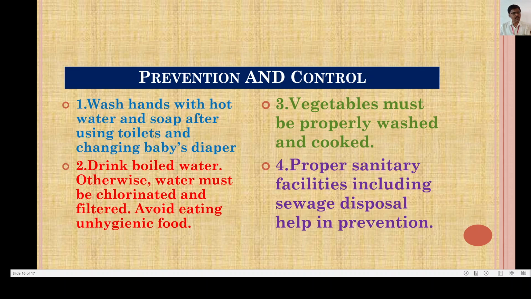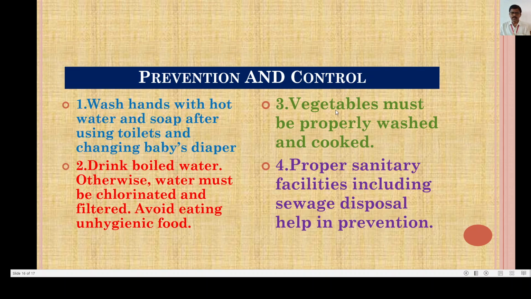Always drink boiled water, otherwise the water must be chlorinated and filtered. Avoid eating unhygienic food, as there is a possibility of infection, and contaminated water is also a causative agent for amoebiasis.